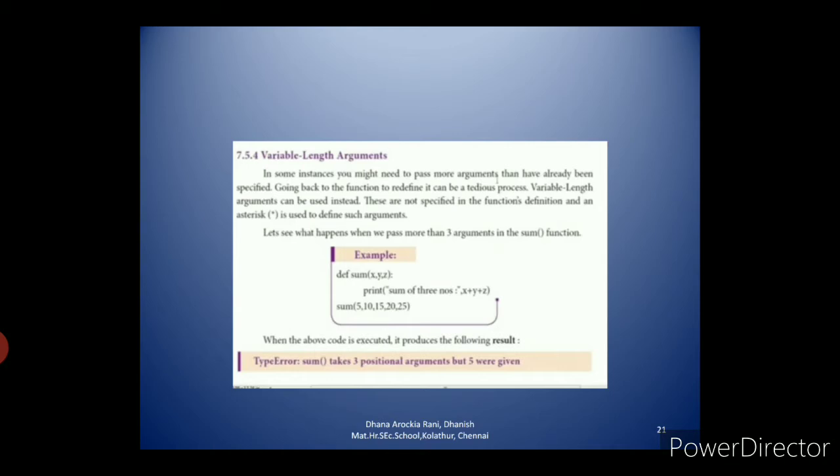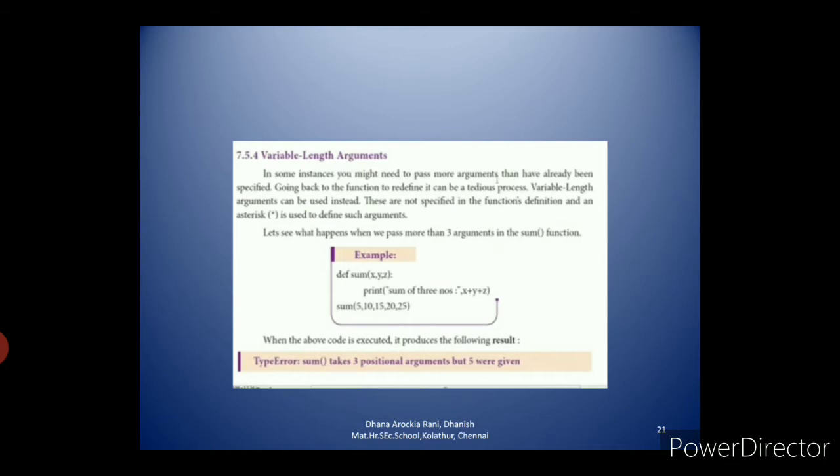On page number 97, in variable length arguments, we can pass the arguments using two methods. It's a 2-mark question. The first one is non-keyword variable arguments. The second one is keyword variable arguments.